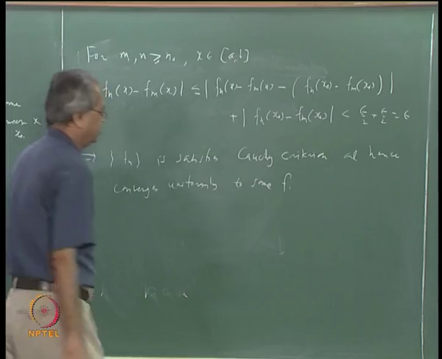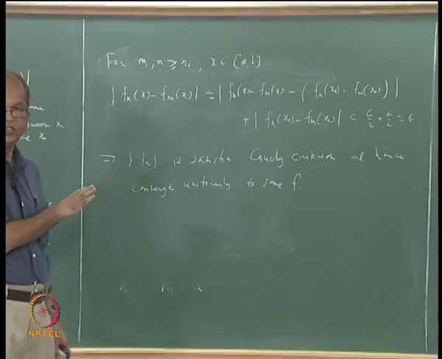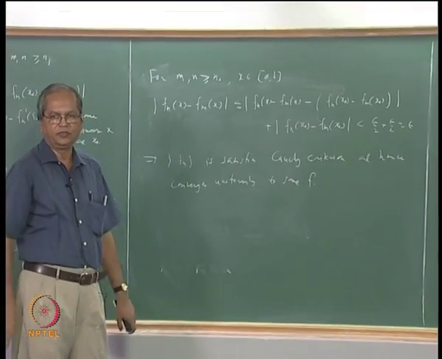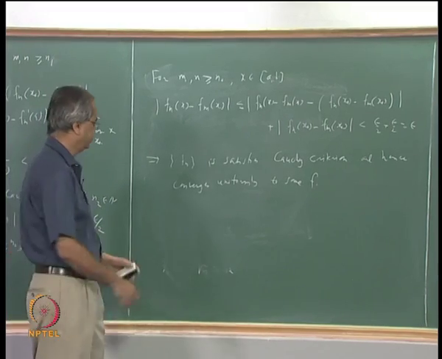Whatever the function it converges to, that function we shall call f.